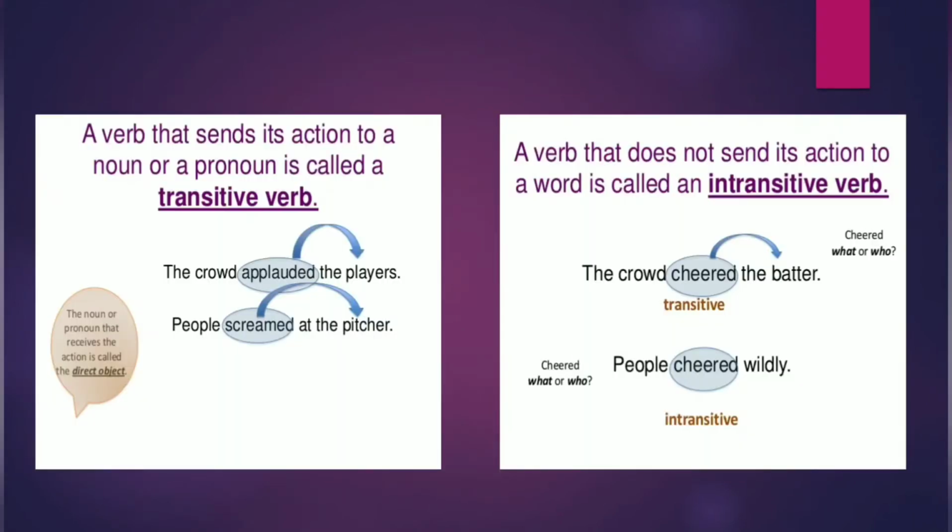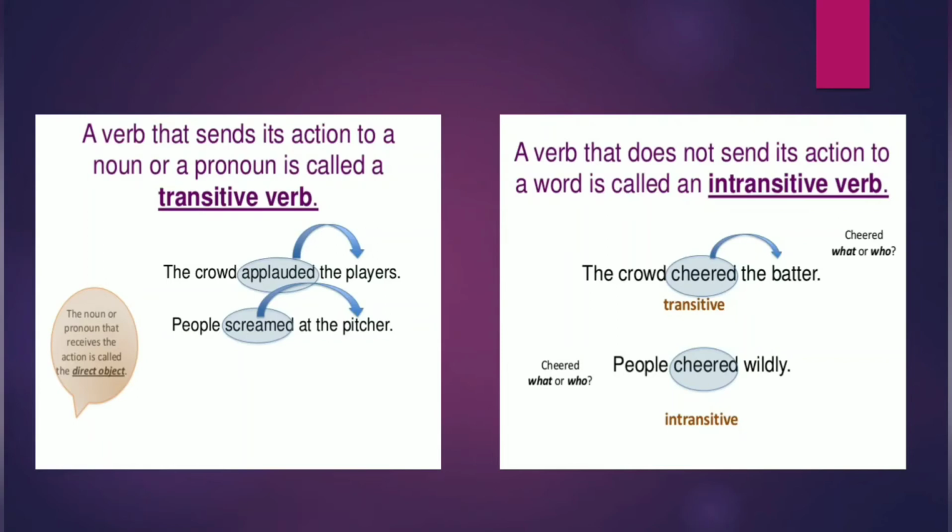Now let us see how to differentiate between an intransitive verb or a transitive verb. For example, the crowd applauded the players or people screamed at the pitchers. In the first sentence, the action applauded is being passed on from the subject crowd to the object, that is players. Likewise, in the second sentence, the action screamed is passed on from the subject people to an object pitcher.